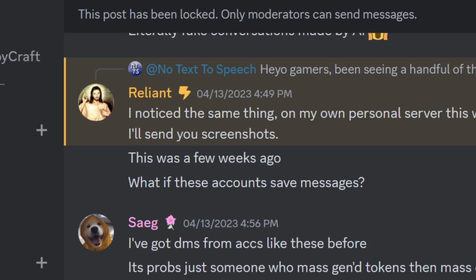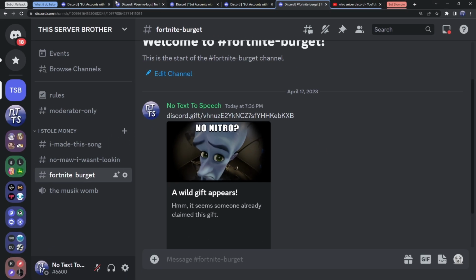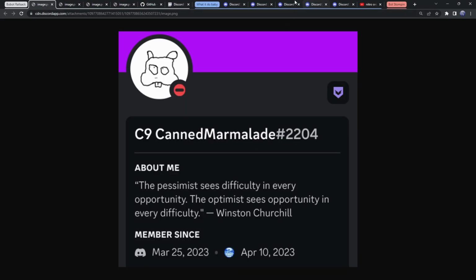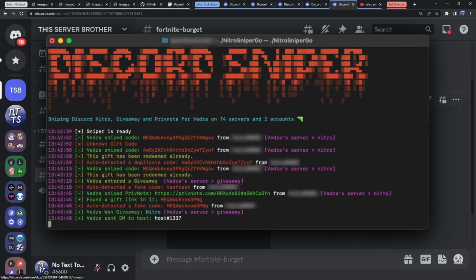They aren't saving messages. Instead, they're actually reading them. And what type of message are they trying to read? It's obvious. Discord gift links. When you send a Discord gift link, these bots will automatically read your message, and they will use this gift link and redeem it on another Discord account. And this is called a Nitro Sniper or Nitro Sniping.